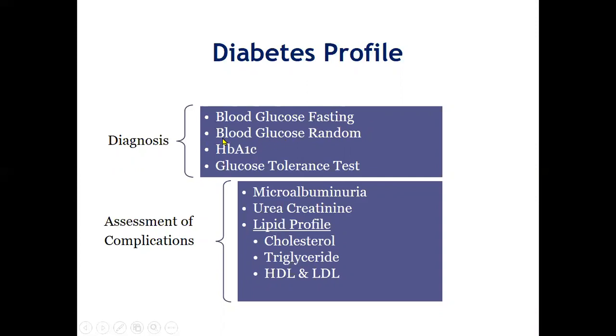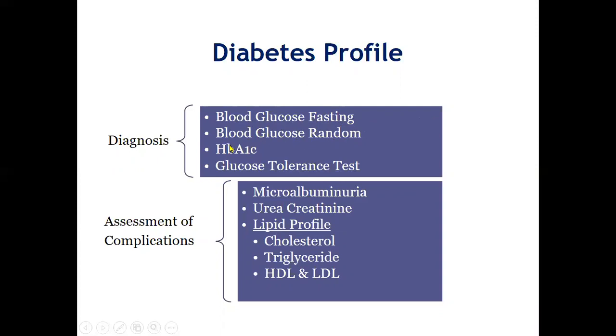So how to diagnose? We will go for the fasting level. If it is more than 126, then the patient is diabetic. If it is less than 100, then the patient is not diabetic. If the blood glucose random is more than 200, then the patient is diabetic.